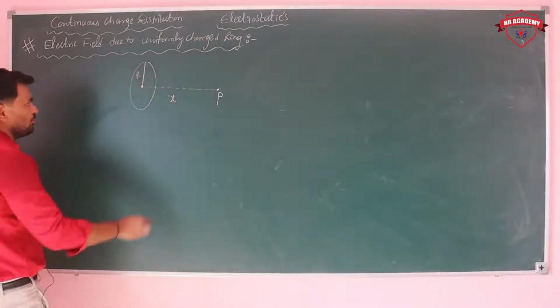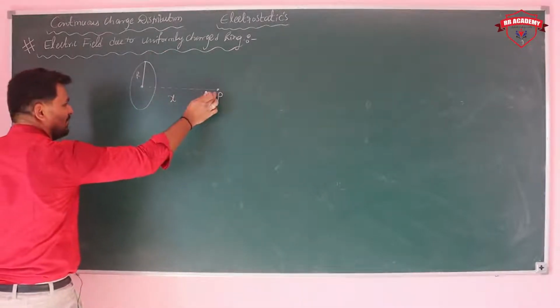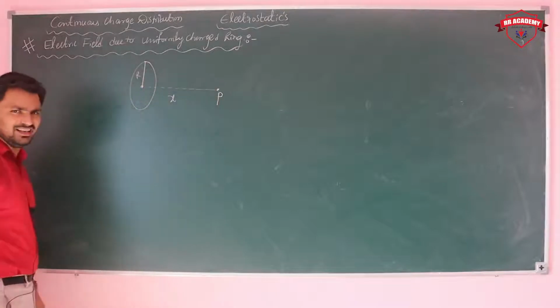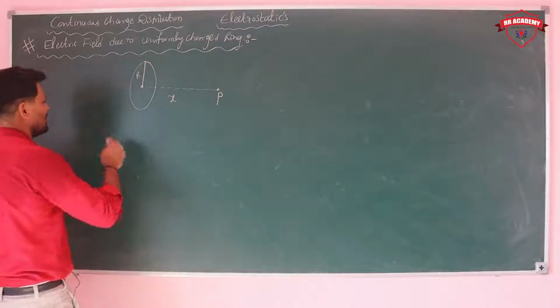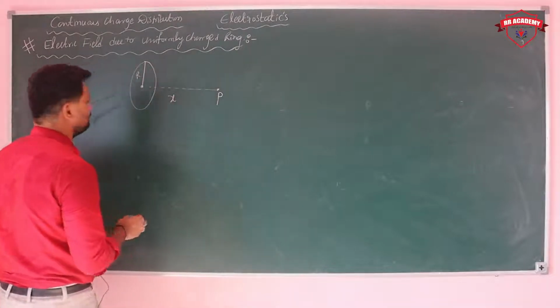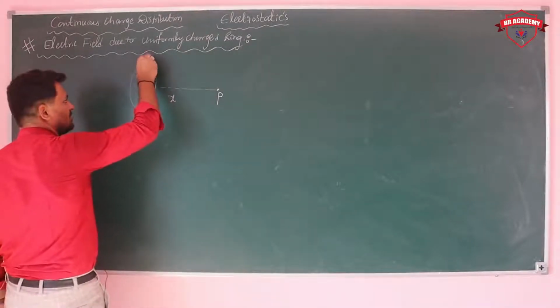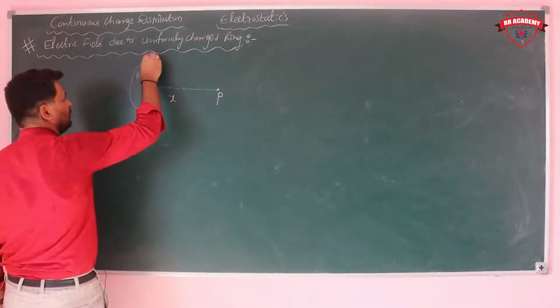So now we need to find the electric field due to this ring at the point. Consider a small element dq on the ring.